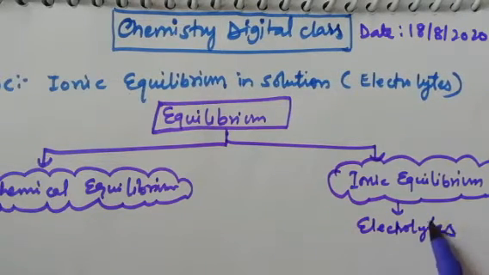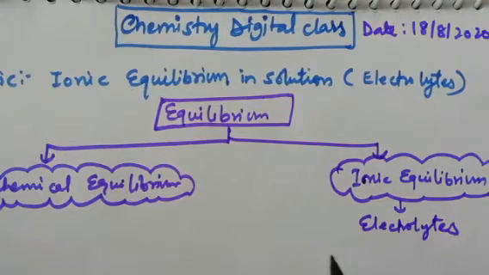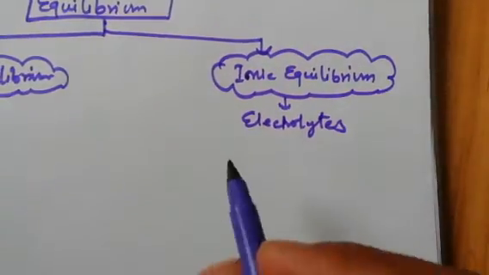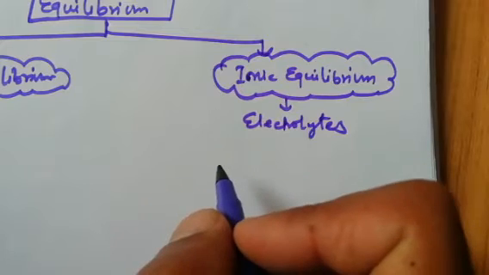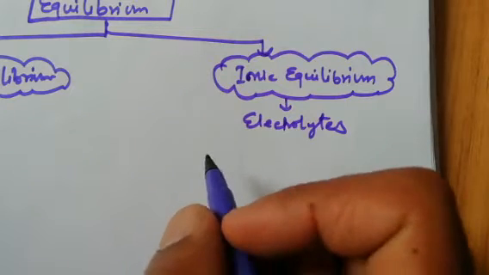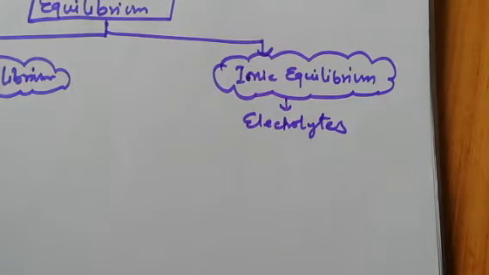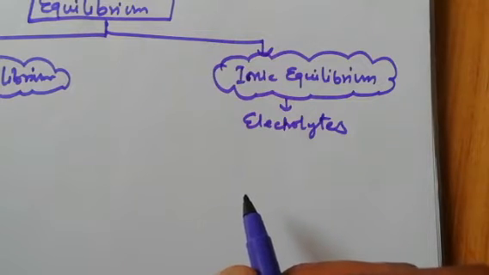Why? Because one word is there, ion. So it means that whenever any substance or any solution breaks down into its ionic form, then those solutions can conduct electricity. So those types of solution are called electrolytes. Once again, a substance which conducts electricity in its molten state or in the form of its aqueous solution is called electrolytes.